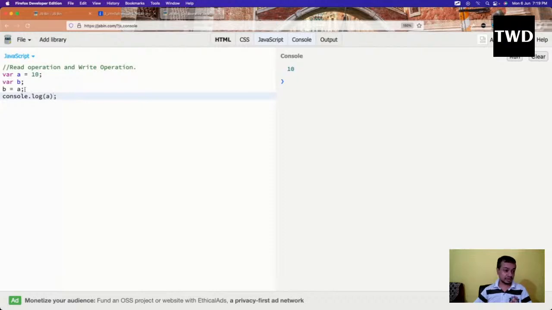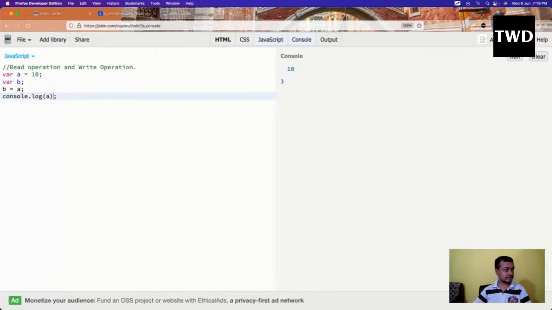Is it a read operation or a write operation? For a, it's a read operation, because it is getting this value. And for b, it's a write operation because it is writing this value.